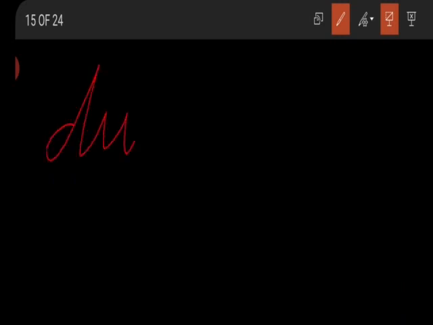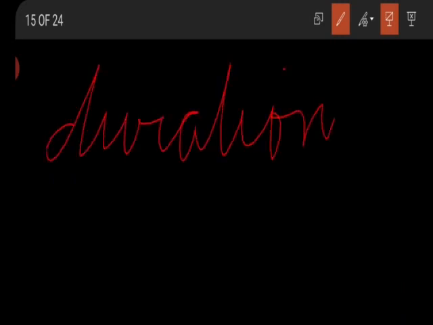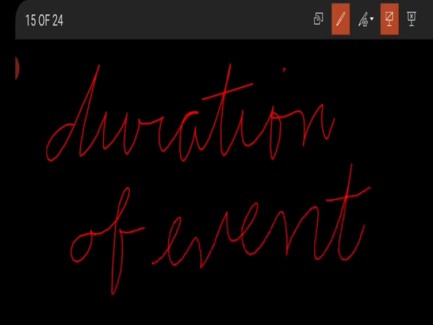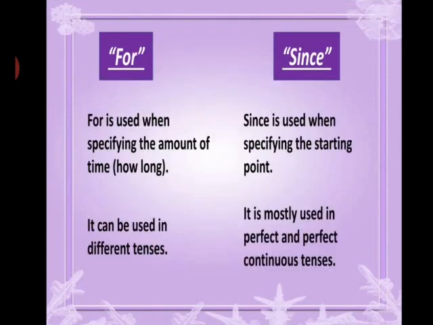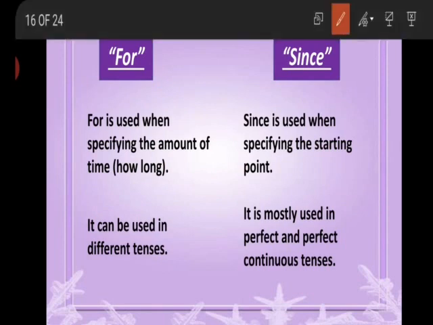So students, to refer to the duration of an event, or to show the continuity of an action, we use a time reference, and for this purpose we use for and since. Now, where is for used and where is since used? For is used when specifying the amount of time, or how long the action was or is taking place.